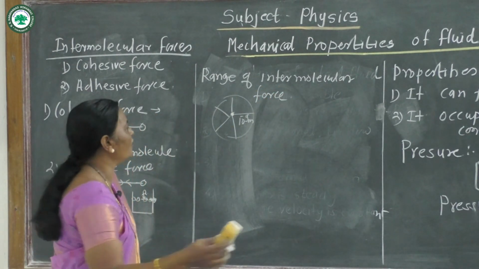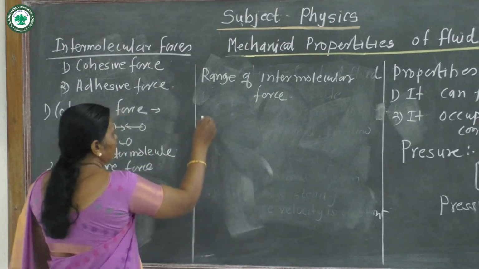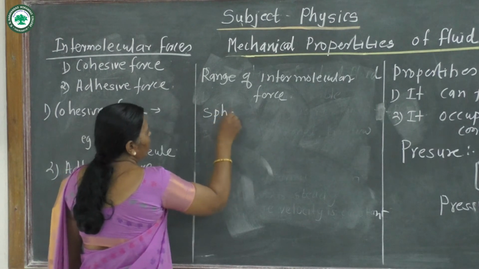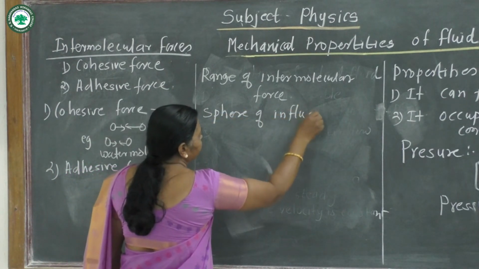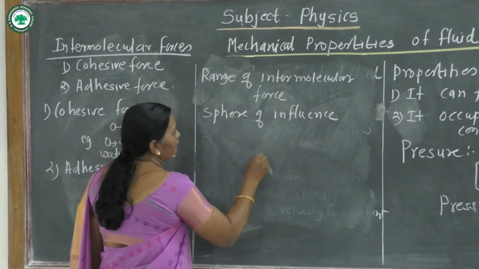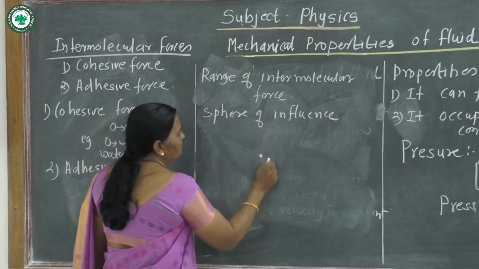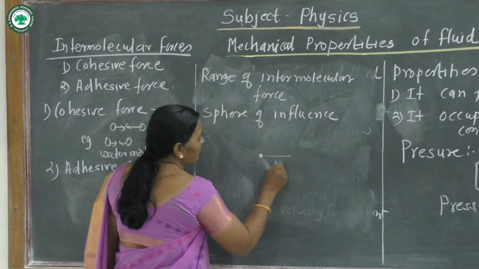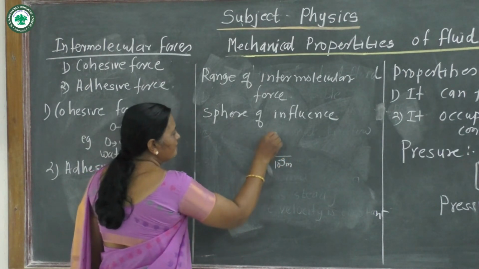Next, sphere of influence. Suppose this is the molecule at the center, and the short range force extends to 10 raised to minus 9 meter, that is a nanometer. This is the radius.